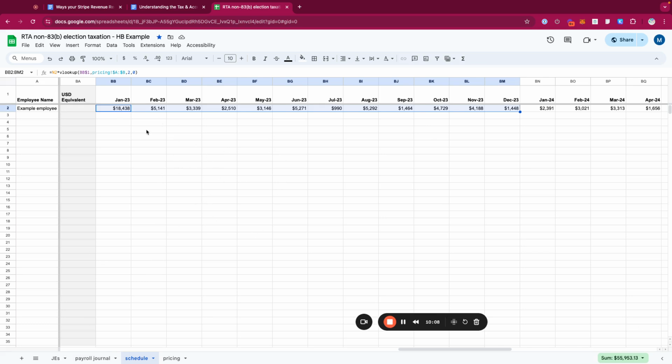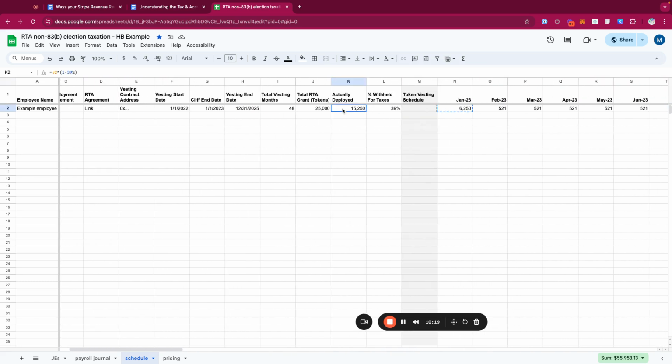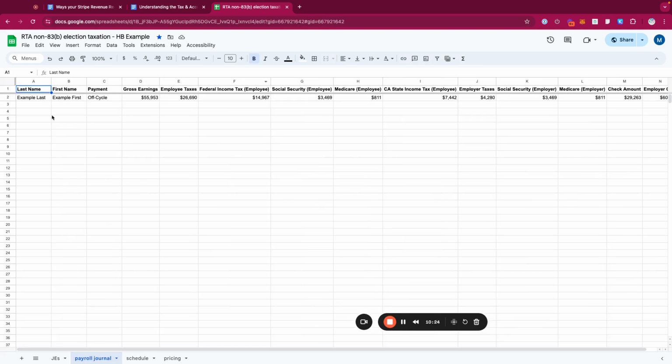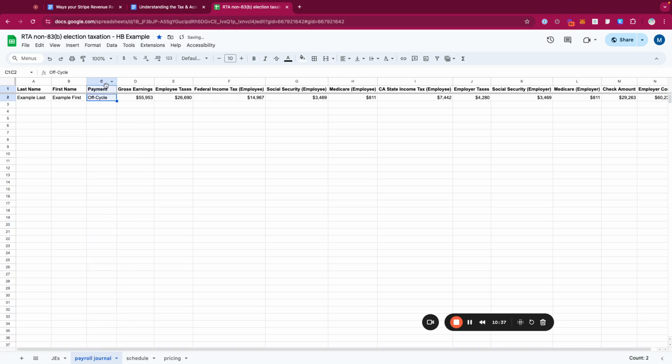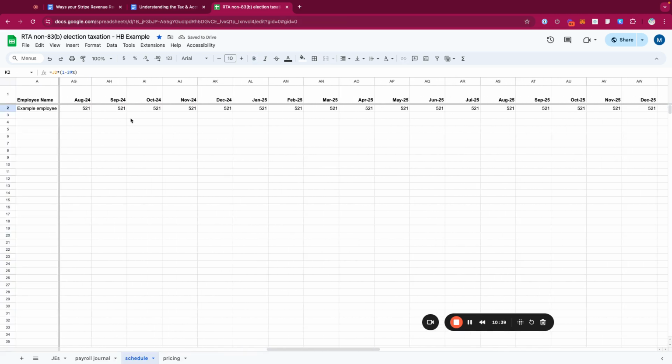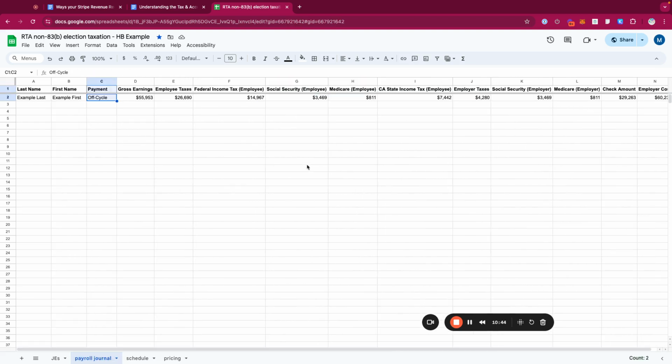Then the appropriate amount of taxes are calculated, withheld, and remitted on behalf of the employee to the appropriate government agencies. To cover those taxes, the employer would then convert the amount of tokens that they had withheld to cover those taxes owed. That's what we see in the payroll journal right here. This is very common. You'll see these types of reports in payroll software like Gusto, Rippling, or JustWorks. They all look very similar, but the common theme is that you'll have to run some kind of off-cycle payroll since the amount that's paid to the employee fluctuates. It's the same amount of tokens, but pricing fluctuates, so the total amount of compensation also fluctuates.